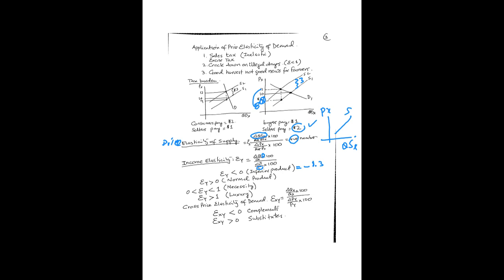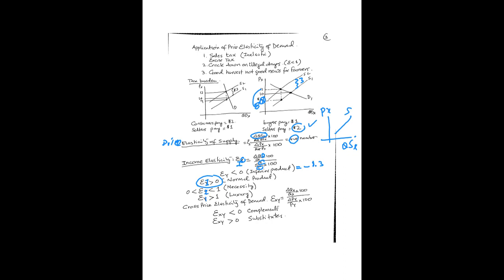So for income elasticity, I should have written I, not Y. In the book, it says epsilon Y, but since I use I here, this is epsilon I. Sorry, but it doesn't matter. You could have written Y as well. It's not incorrect.